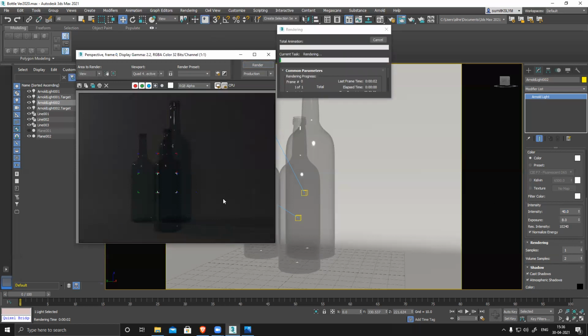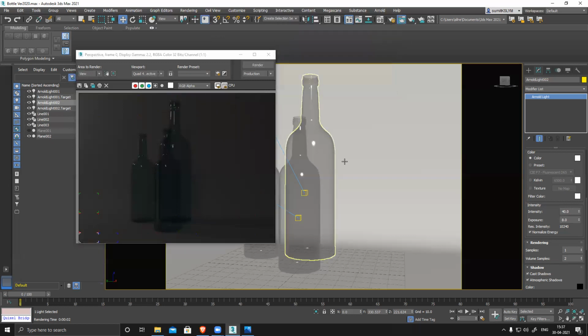Rendering is all lighting dependent. If you have to create proper lighting, you have to try out every time, render and check, because it's a time consuming process. Unless you render, you won't be able to see what is exactly happening. So you can render it out. I can use GPU or CPU, and you can see it slowly gets glossiness and everything, some lighting.